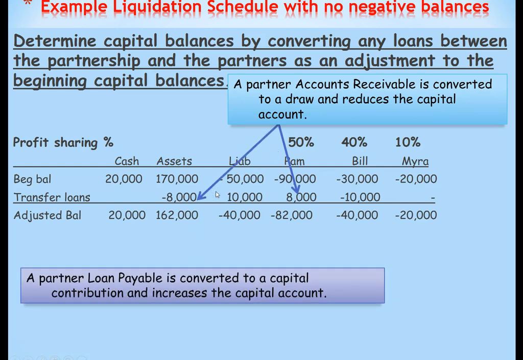And again, an accounts receivable, where the partner owes the business money, is treated as a draw and a reduction in their capital account. And if the partner loans the company money, that's treated as a capital contribution, which increases the capital account. Now we're going to use these balances to figure out what safe cash can be distributed.